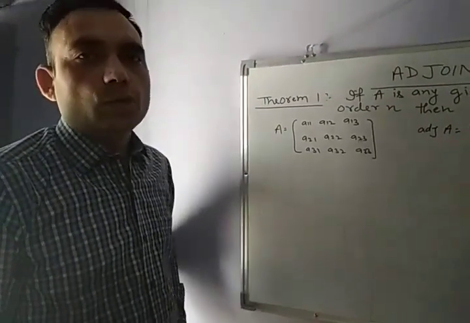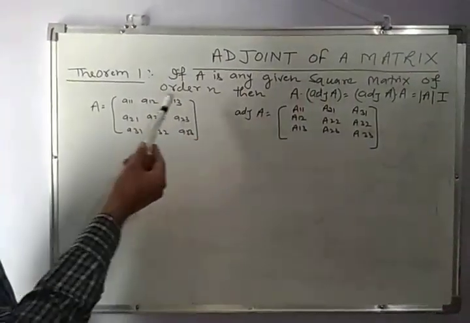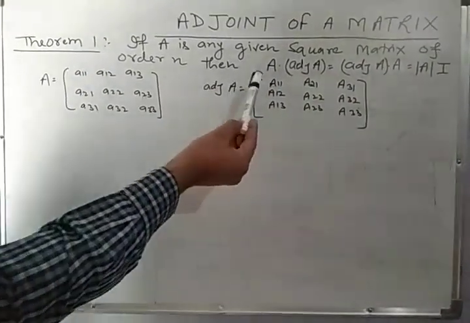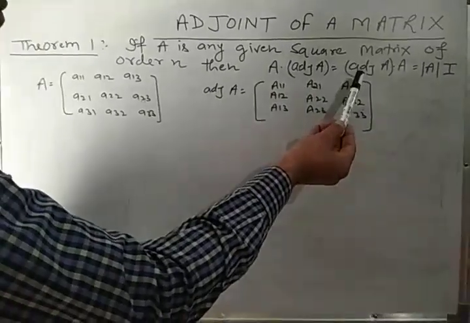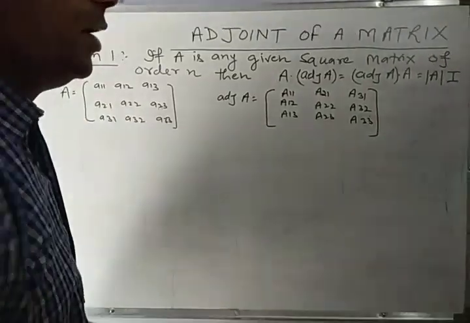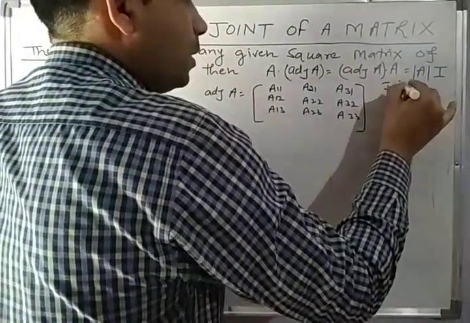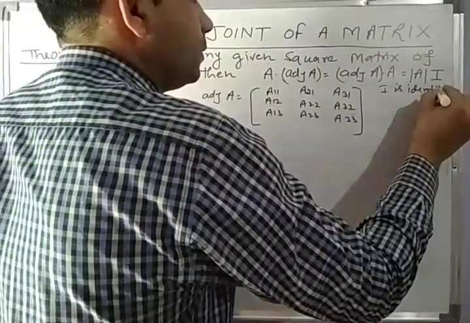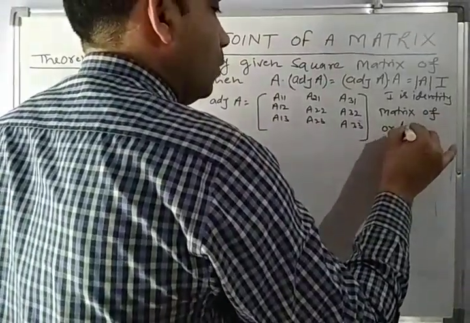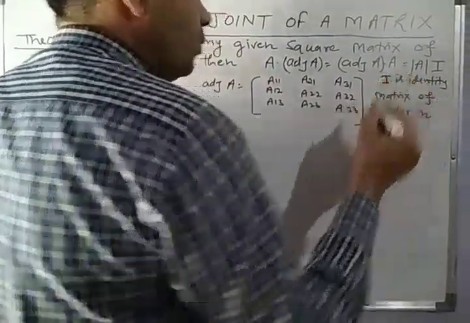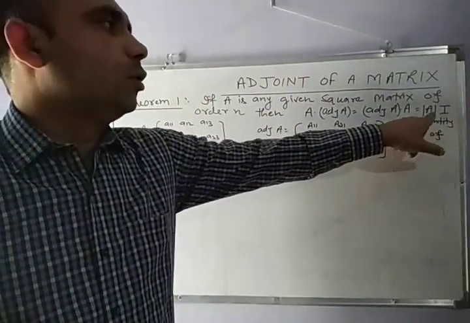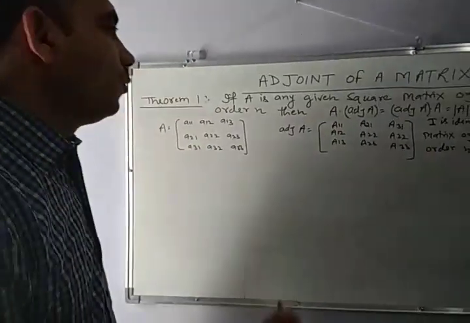Now some important theorems related to the adjoint of a matrix. The first theorem is, if A is any given square matrix of order n, then A multiplied with adjoint of A, or adjoint of A multiplied with A, is equal to determinant of A into I, where I is the identity matrix of order n. So we can say A into adjoint A and adjoint A into A, both are equal to determinant of A into I. Now we will verify the same.